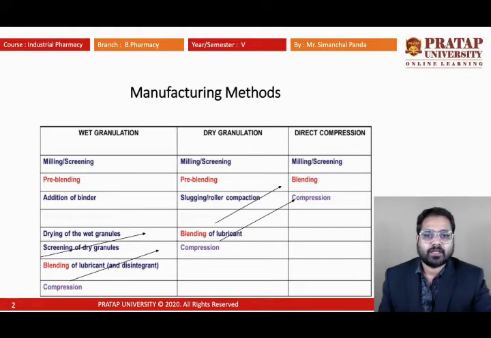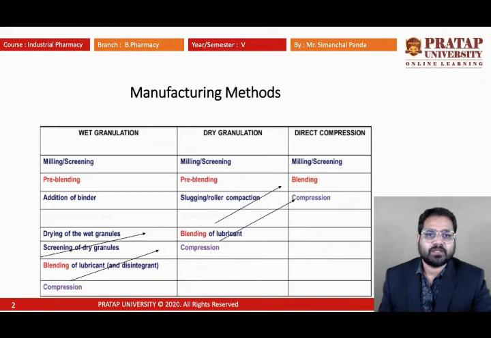In the last class I introduced the different methods by which tablets can be formulated and manufactured in the industry. So basically there are three different types of manufacturing method. The first one is known as wet granulation, which is one of the most popular formulation methods. The second one is known as dry granulation, and the third one is known as direct compression. So we will start with the direct compression method.